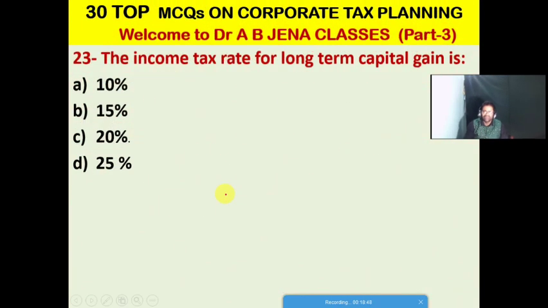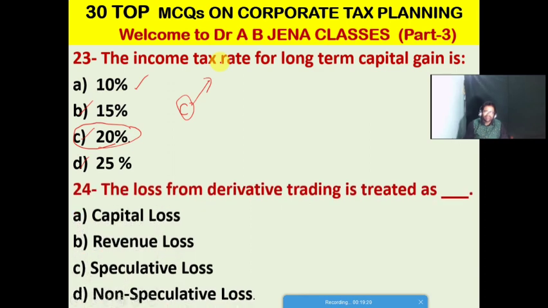So next MCQ. The income tax rate for long term capital gain is what percentage? A is 10%, B is 15%, C is 20%, D is 25%. So C is the right option for this MCQ. Friends, these 30 vital MCQs have been prepared as per the assessment year 2022-23. So next MCQ.